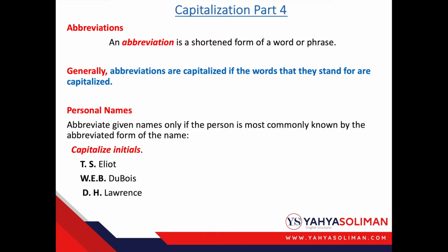Personal names. We abbreviate given names only if the person is most commonly known by the abbreviated form of the name. And here we capitalize the initials. For example, like T.S. Eliot or D.H. Lawrence.